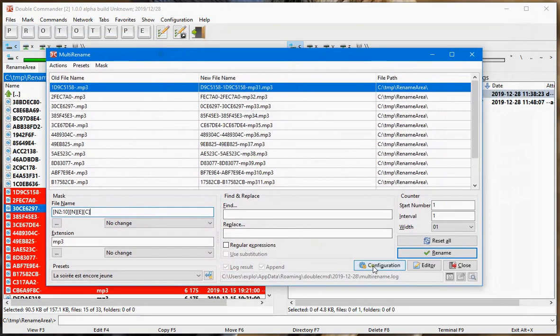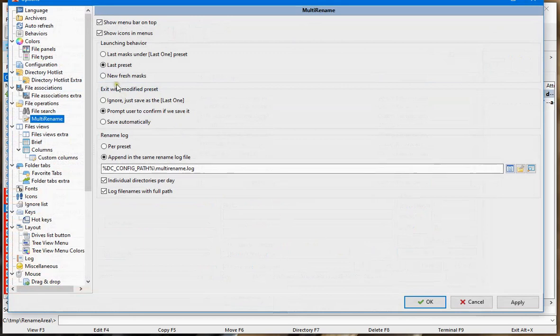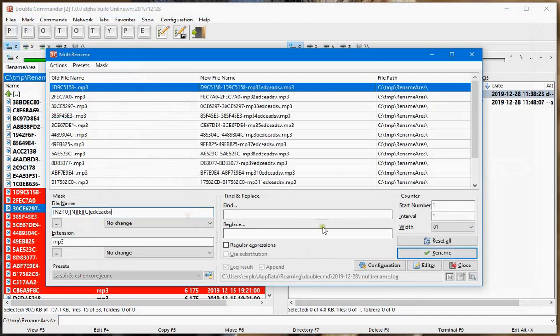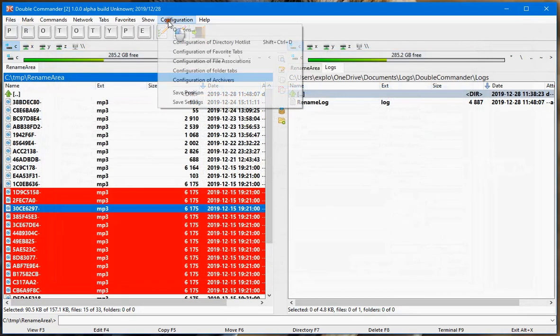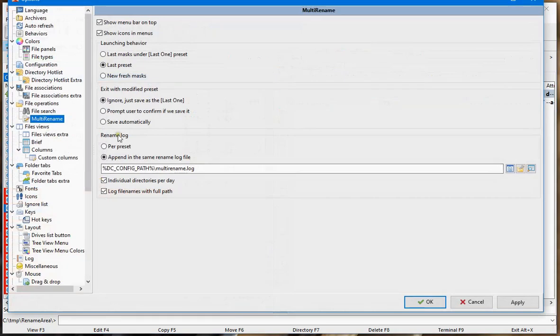In the extra configuration I'm suggesting, there is a way to configure that. Exit with modified preset: if it is set to ignore, it will be like before. So if we change anything and we exit, it exits immediately.